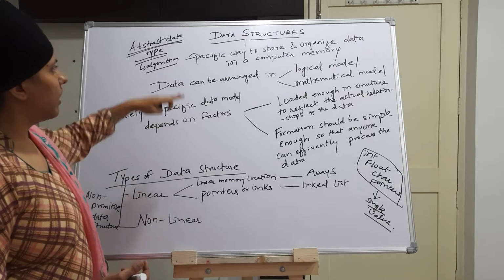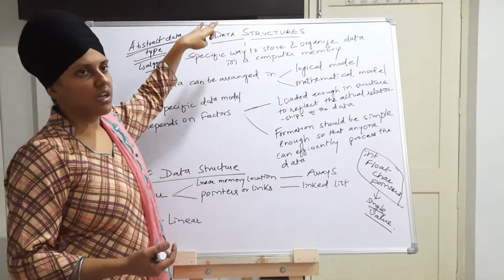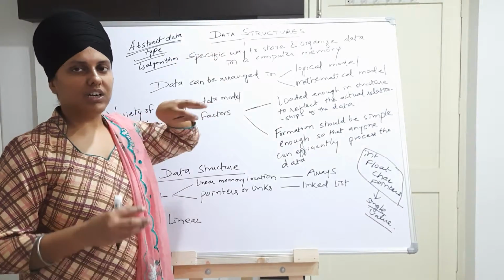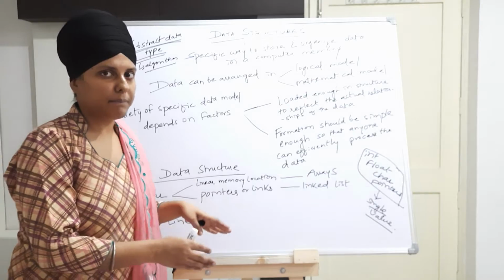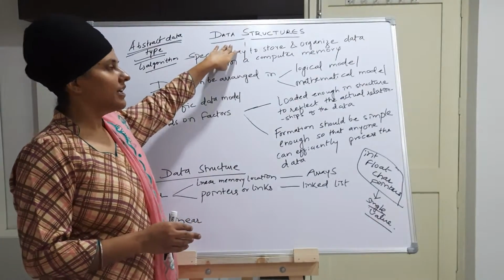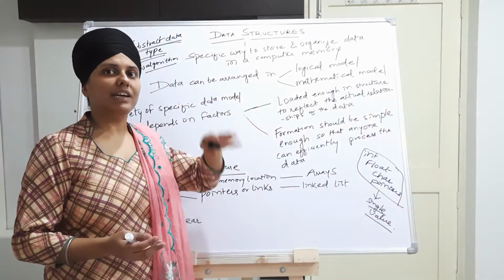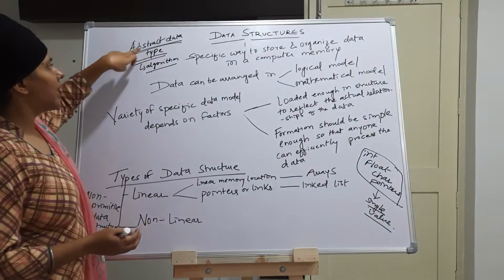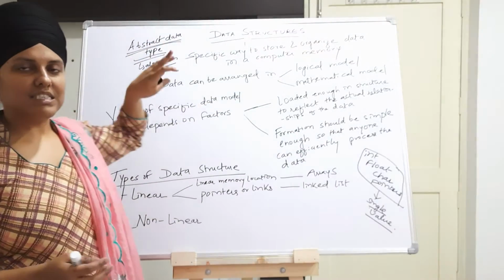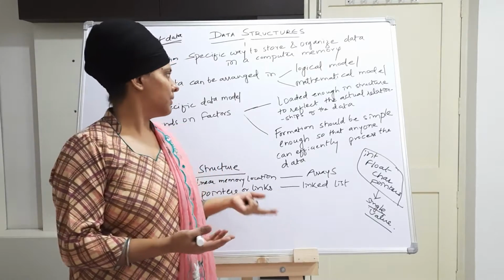Till now what we have seen is the definition of data structure, that is to store the data in an organized form in computer memory. So the set of algorithms we use to store that data is nothing but an abstract data type that sets different rules to store the data in a computer memory.